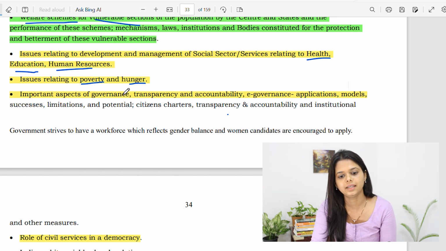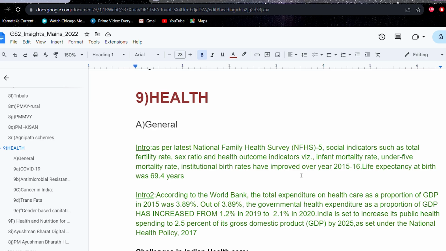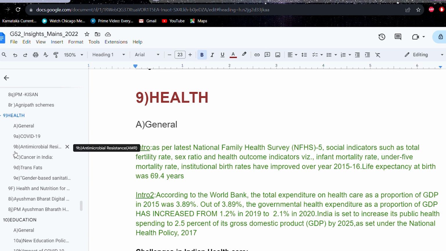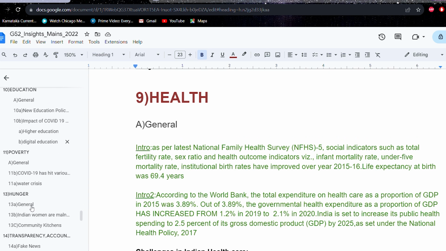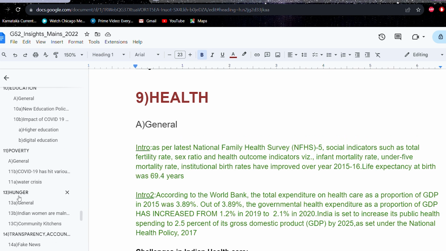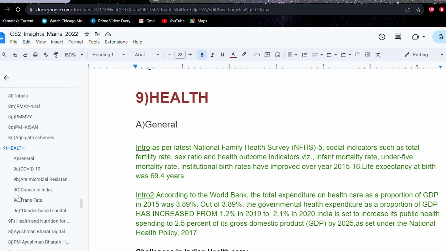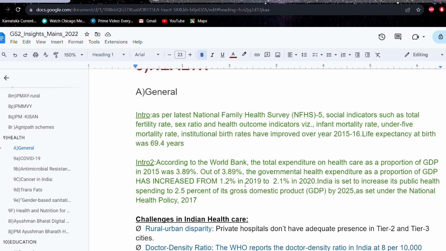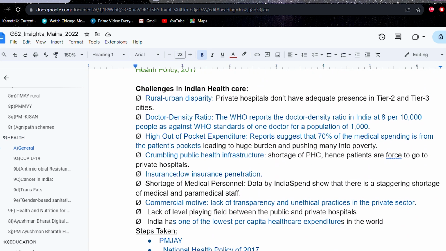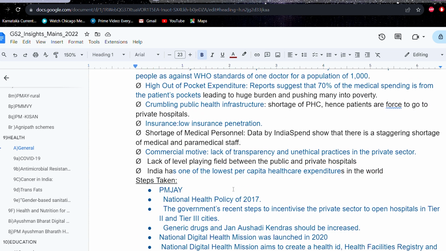Basically you can create any Google Doc, and at the beginning when you're starting to study, just mention these main headings, and whenever you get any data, any news, schemes or policies, any acts regarding any of these, you have to include it there. For example, if you consider health, if Ayushman Bharat is in news, include it under that. Or if there is some National Digital Health Mission, include it under that.